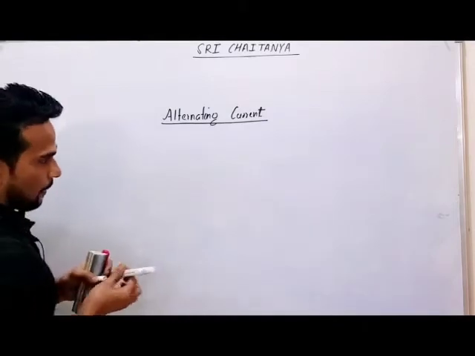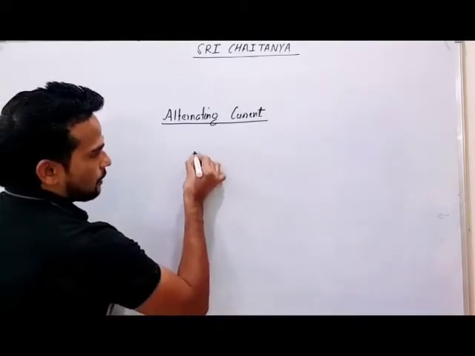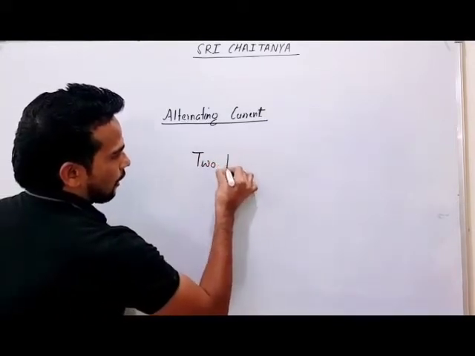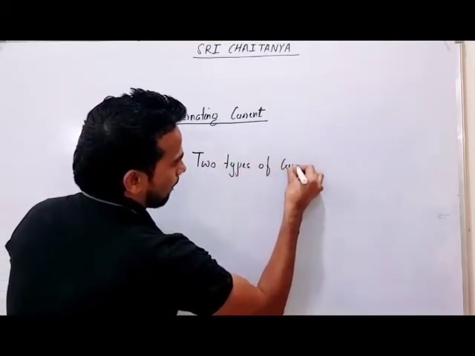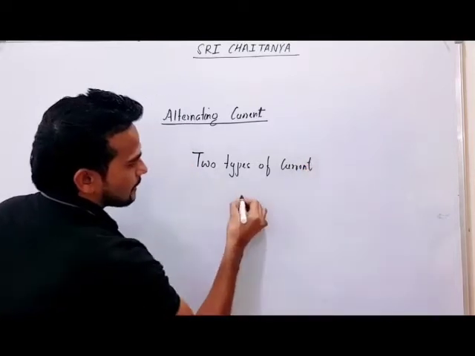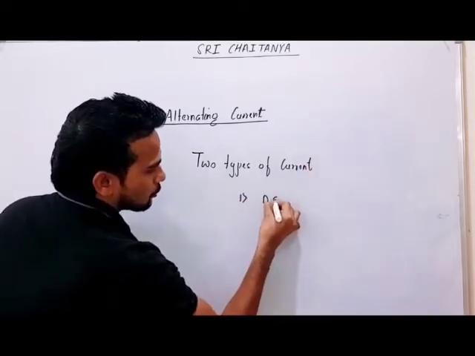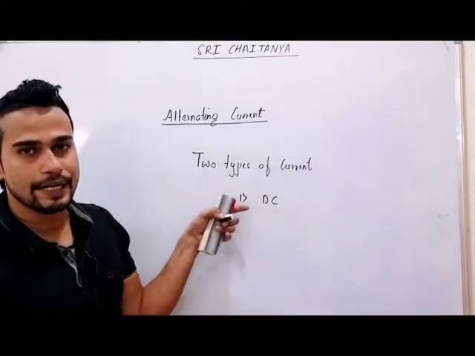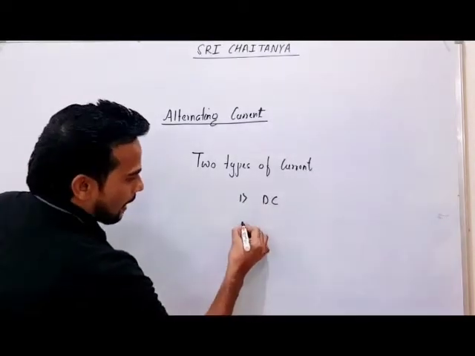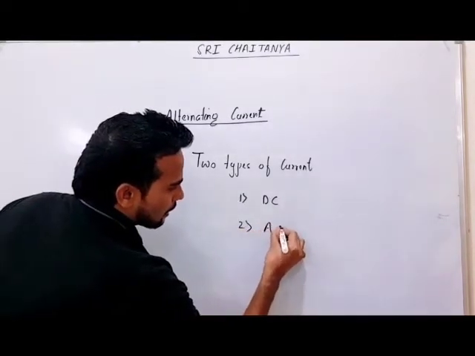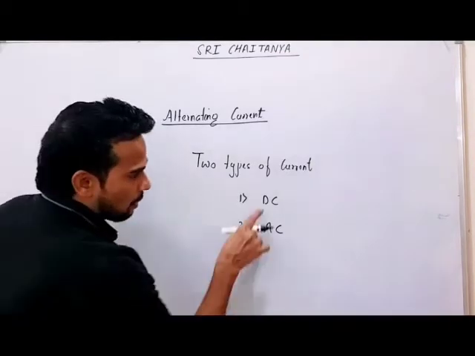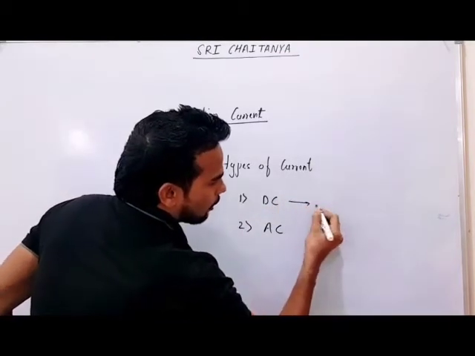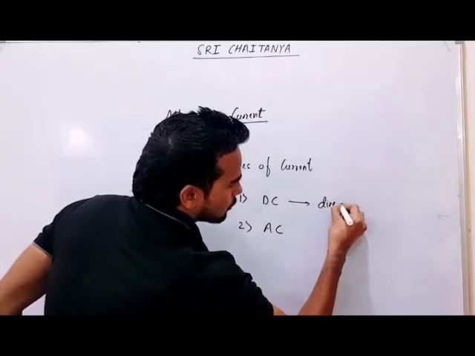So first thing, in physics we study two types of current. One current is known as direct current. In short, we can write DC, direct current. And second will be alternating current. In short form, you can write AC. Now, what is the property of direct current? Here your direction does not change.